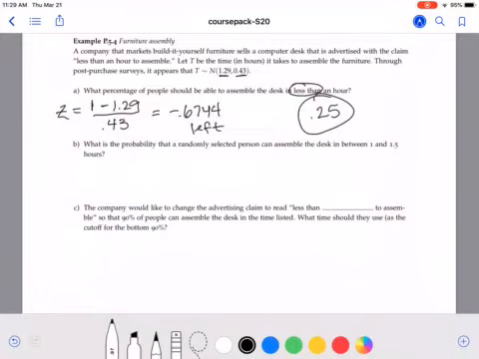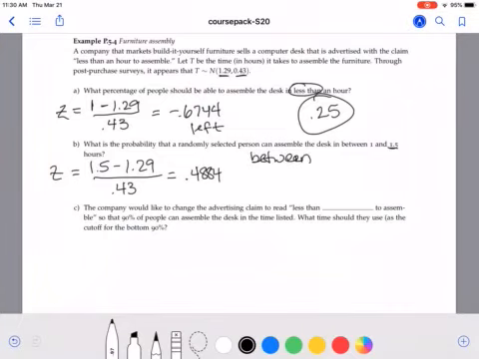What's the probability that a randomly selected person can assemble the desk between 1 and 1.5 hours? We already have the z-score for the 1. We also need the z-score for this 1.5. So if we take that 1.5, subtract the mean, divide by the standard deviation, we get 0.4884. So what we're interested in is the area between the two z-scores, the one from the last one, negative 0.6744, and then this new one of 0.4884.